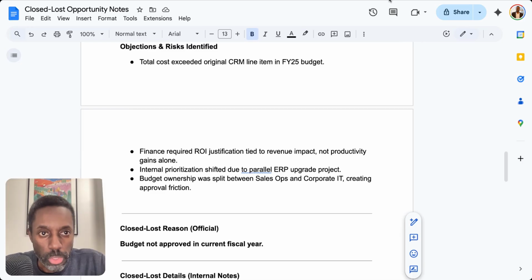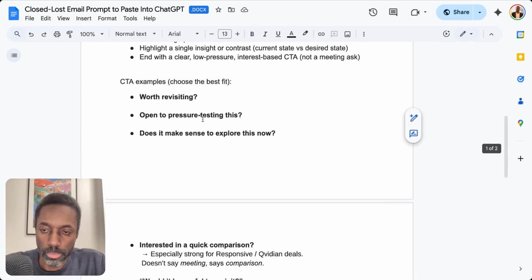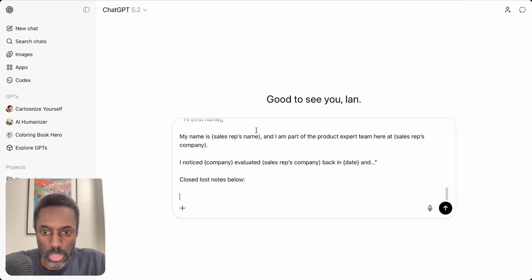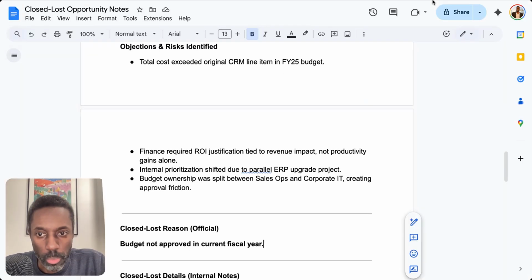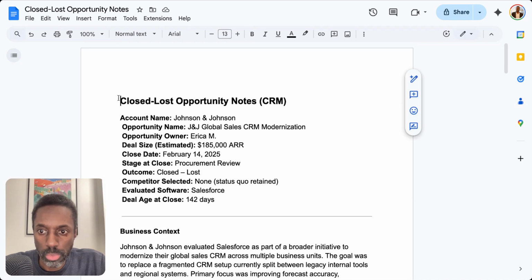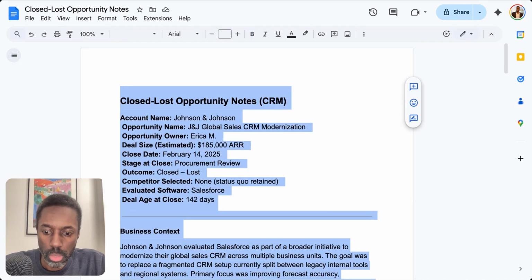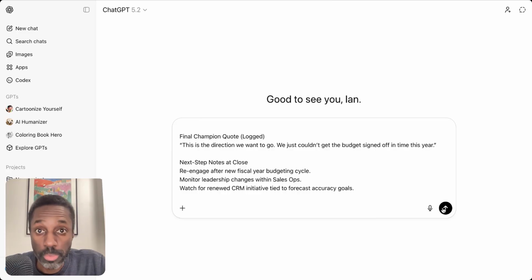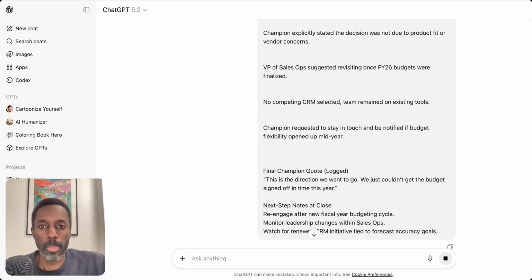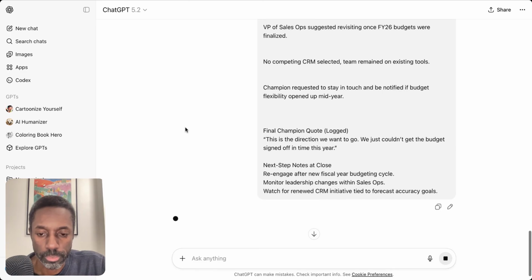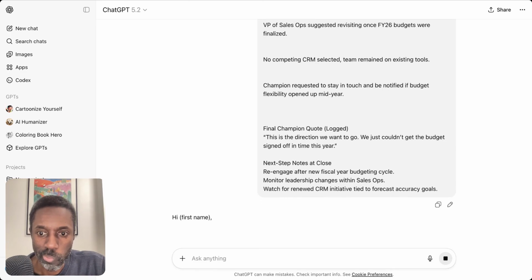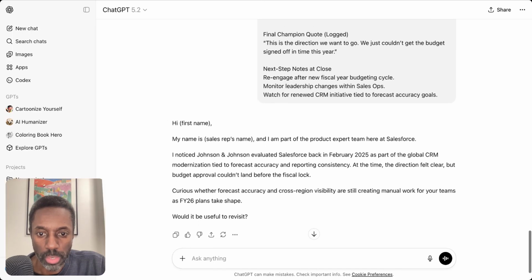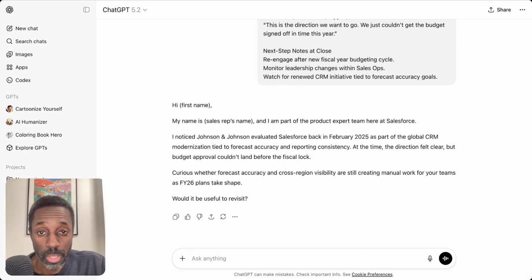So let me first come in here, and here's the prompt. I'm going to copy this and put it in ChatGPT. Then I'll come over here and take the close loss op notes, copy that, put that in ChatGPT. We're going to hit enter. There we go. Within less than 30 seconds, we have a customized email to write back.